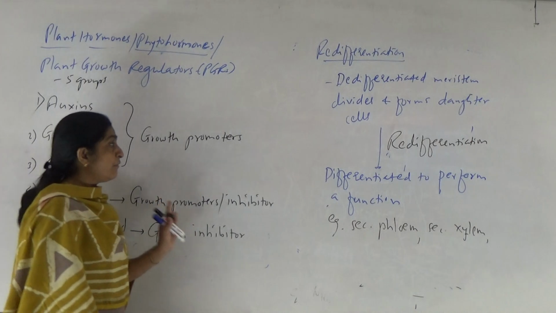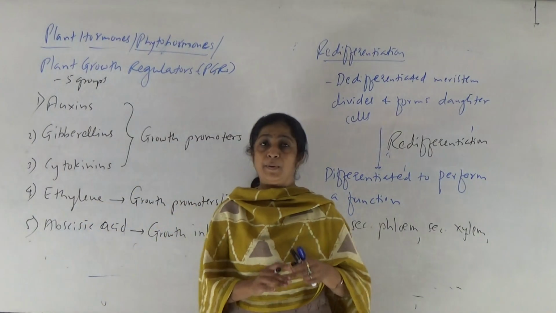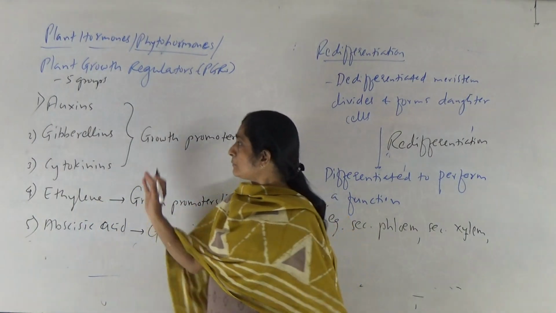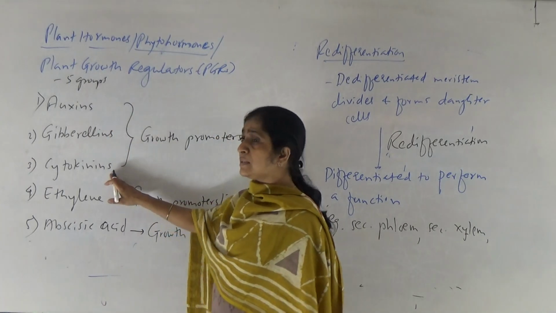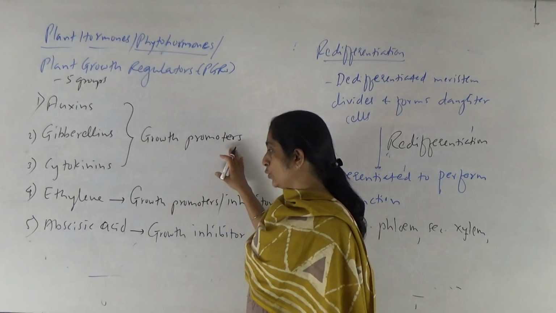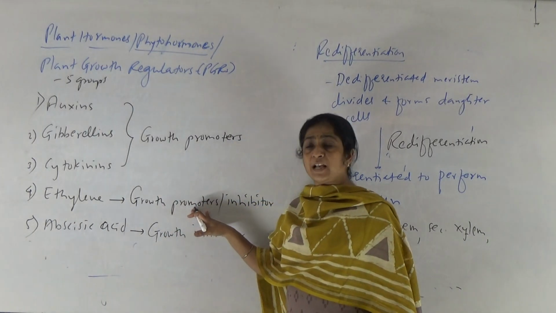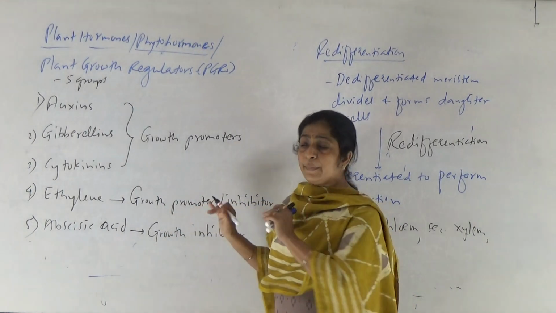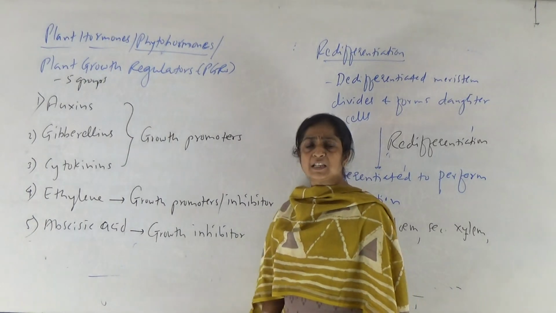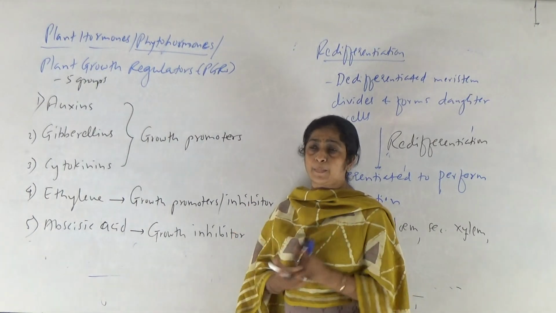So these are 5 different groups of plant hormones, right? Auxins, gibberellins, cytokinins. These are mainly considered as growth promoters. Ethylene in some specific conditions enhances the growth, whereas in some plants it may even inhibit the growth. And abscisic acid is especially for growth inhibition.